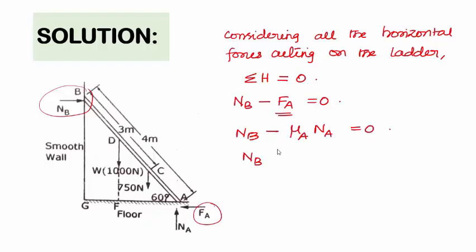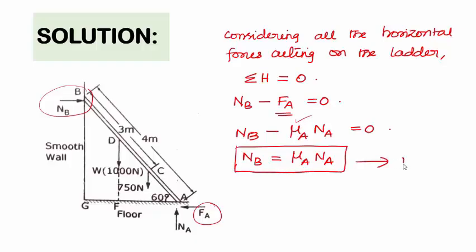Here the value of mu A is only asked to be calculated. So we can simplify this expression as NB is equal to mu A into Na. We can keep this as equation 1.